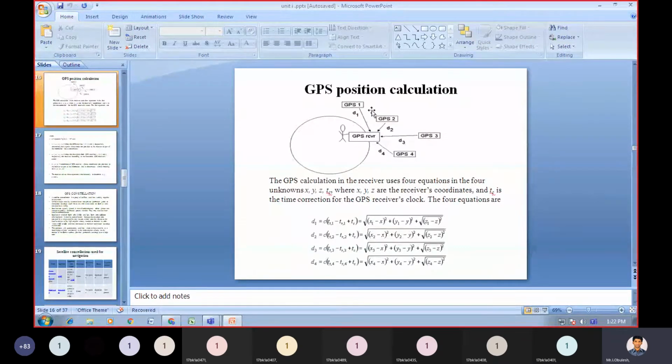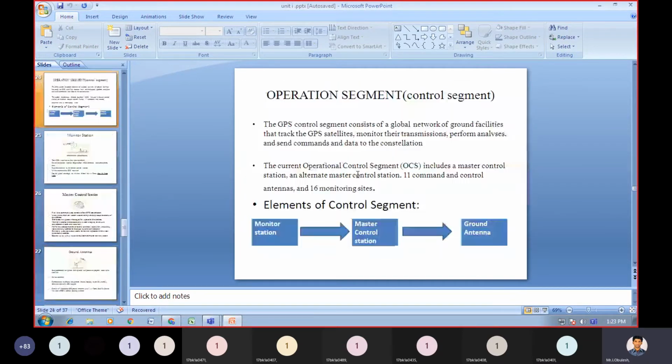Here we have a set of satellites, GPS 1, GPS 2, GPS 3, GPS 4. You need to calculate the distance from this set of satellites to the GPS receiver. From one satellite to the GPS receiver is D1, from the second GPS satellite to the GPS receiver is D2, like this.